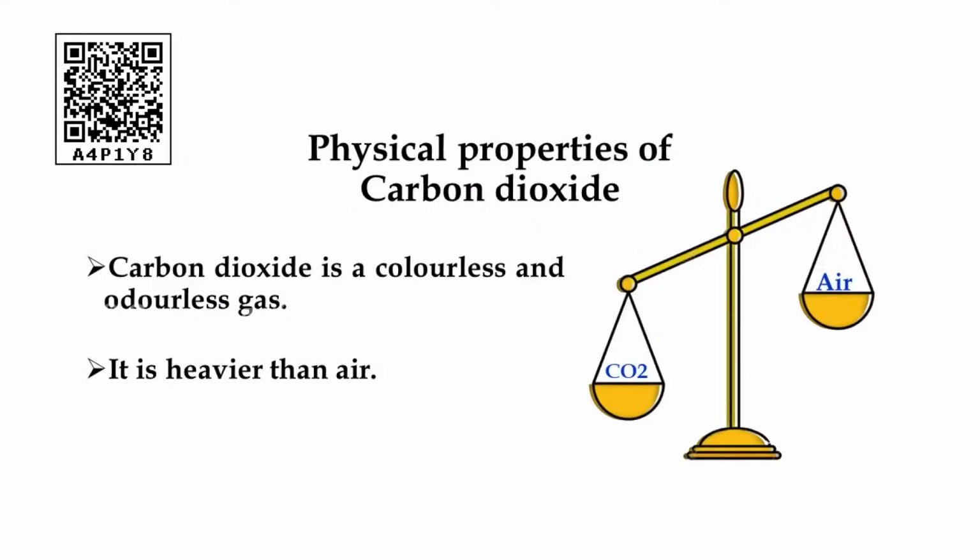Then it easily settles down in the layer of the earth's surface and affects our weather temperature. Otherwise that cannot happen. Carbon dioxide gas is responsible for seasons. So we must know the importance of carbon dioxide. So the second physical property of carbon dioxide is that it is heavier than air.